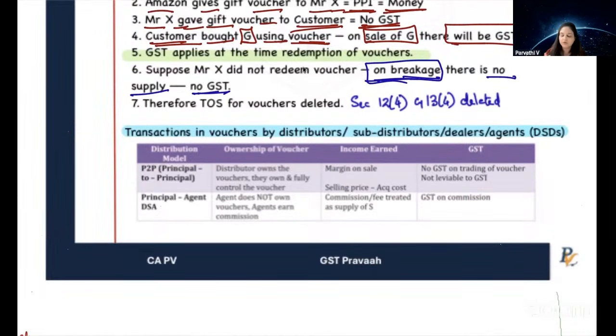Yes. So voucher means you pay some amount, you get a voucher. What is it? Money, no GST. Now, you use that voucher, you buy something. In that case, is GST applicable? Yes, because there is a supply of goods or service which is happening. That's all.